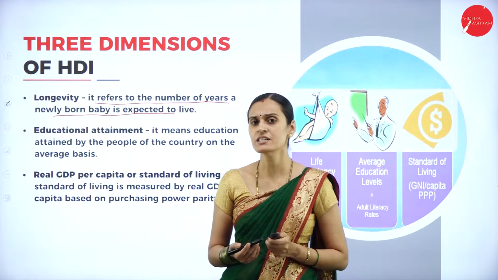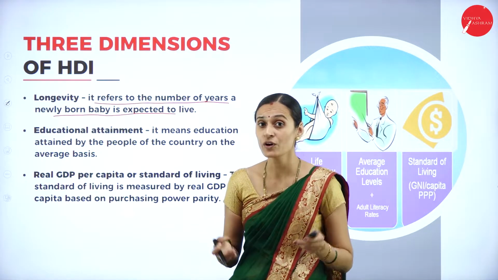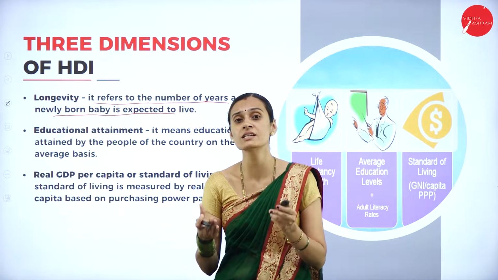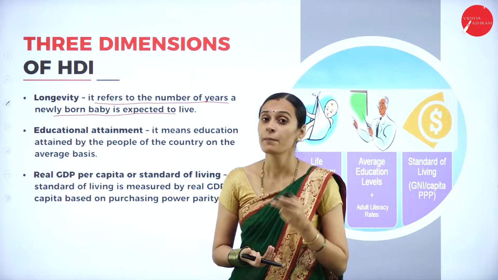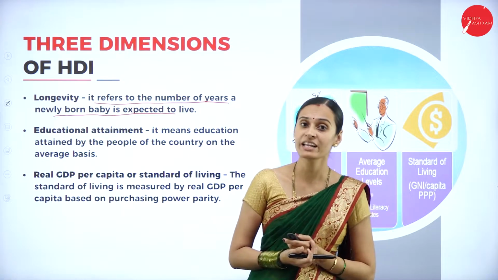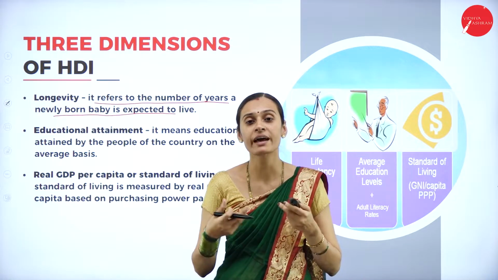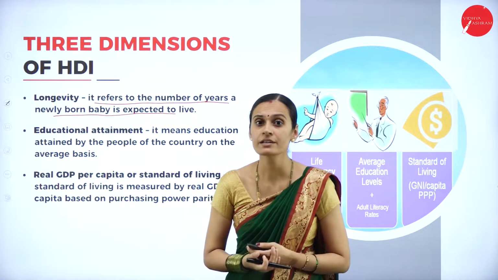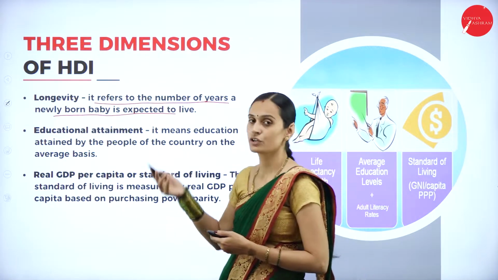You can consider it is majorly focusing on providing health facilities, because health is a basic necessity of human beings. By providing health infrastructure, life expectancy rates improve. This is the first dimension, called longevity.